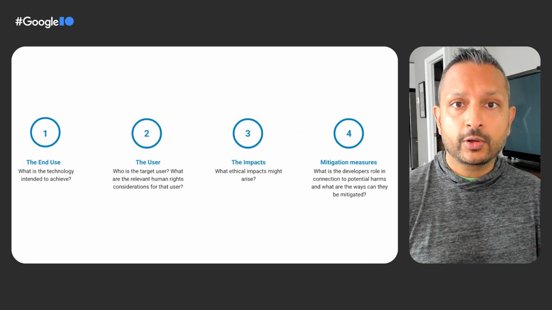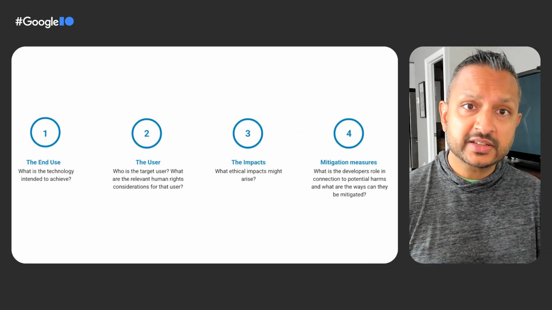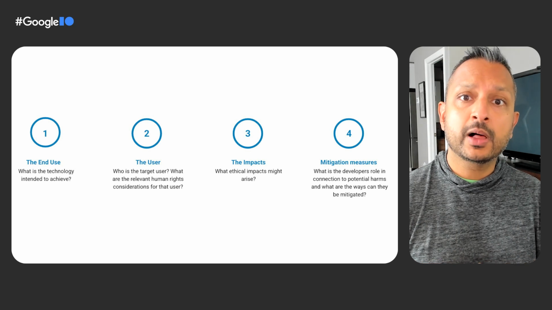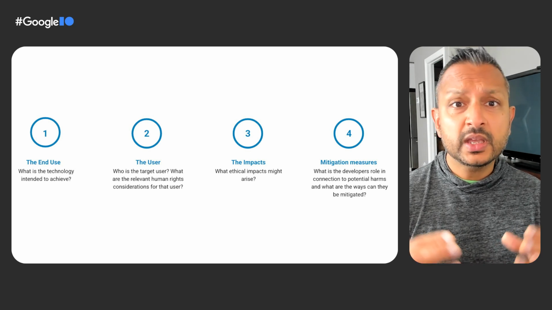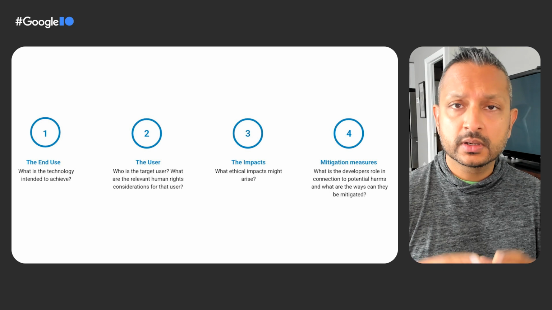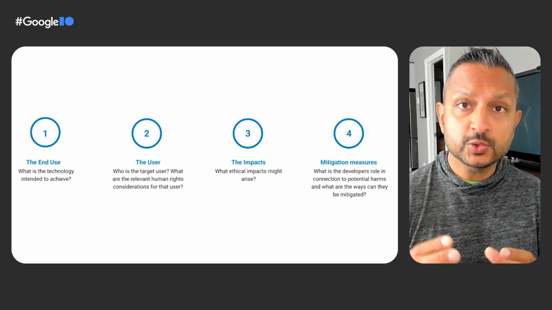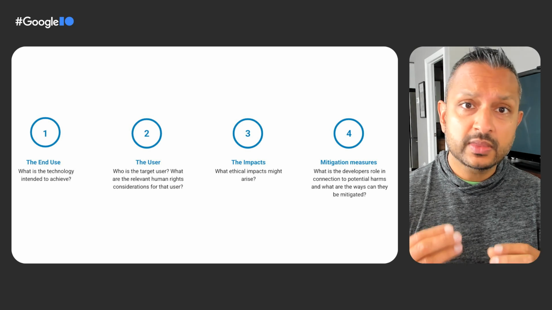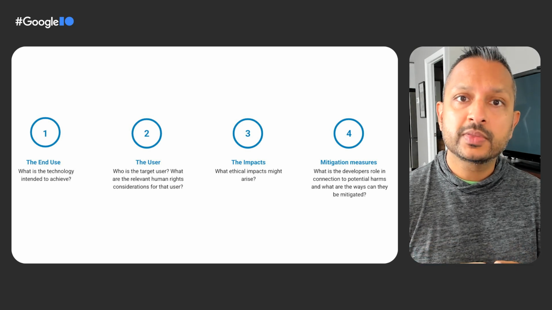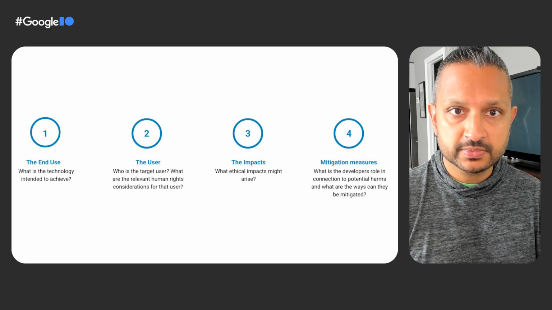Key to considering ethical impacts is proactively reflecting on the context of the ML remote sensing technology in the following 4 categories. Number 1, the end use. Number 2, the user. Number 3, the impacts. And number 4, the safeguards or mitigation measures.